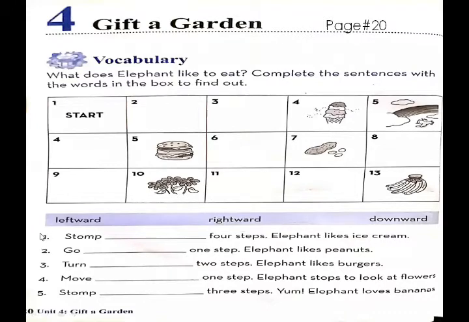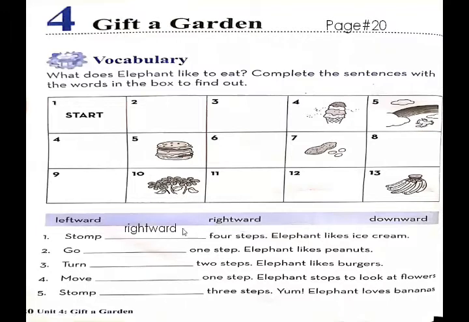Blank number one: stomp dash 4 steps, elephants like ice cream. Now you have to stomp. Stomp means jump. Stomp 4 steps, elephant likes ice cream. It means when we stomp 4 blocks, it's ice cream. So what is the word we use in the blank?